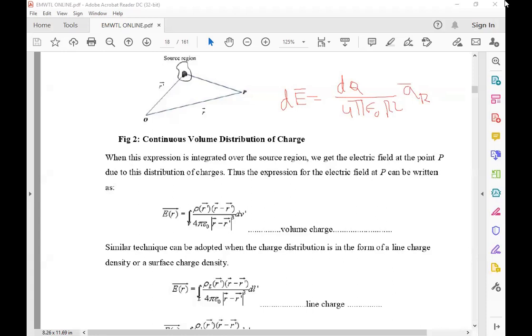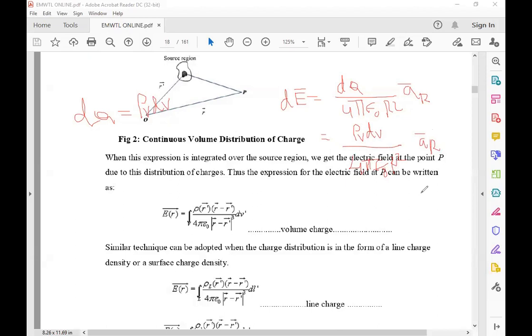This is the formula for the differential electric field intensity. In that, I substitute dq equal to rho v into dv as a volume charge, where rho v is the volume charge density. So d E bar is rho v into dv by 4 pi epsilon naught r square into a r, where a r bar is a base vector.